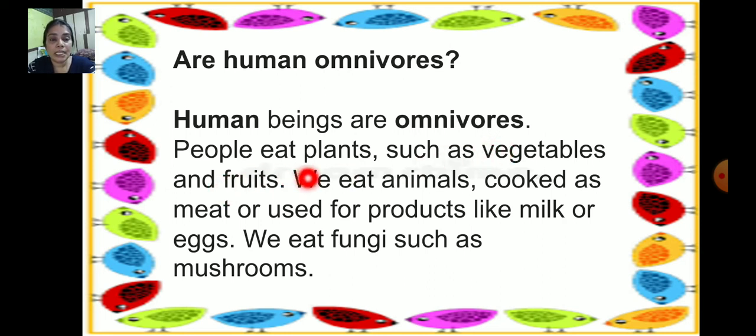People eat plants such as vegetables and fruits. We eat animals cooked as meat or used for products like milk or eggs. We also eat fungi such as mushrooms.